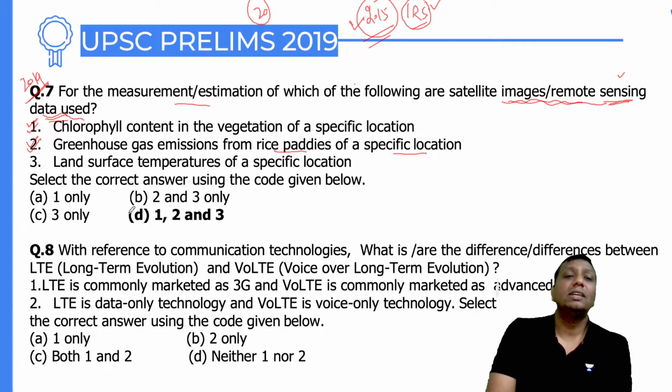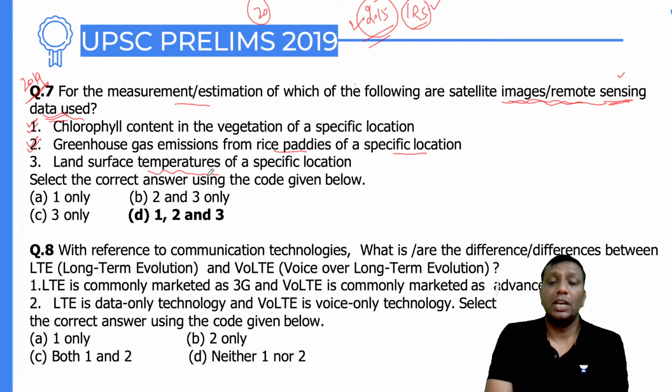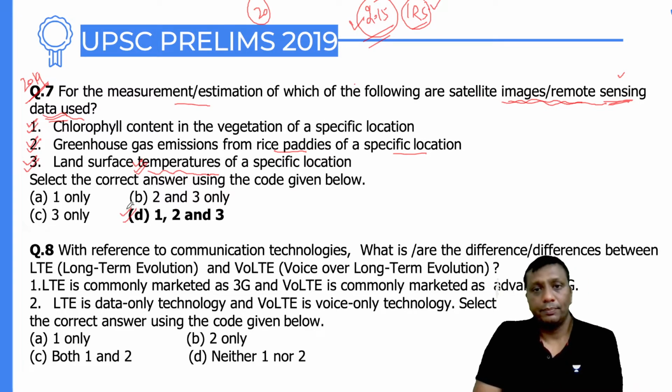Okay, fine. And see the third one, guys, land surface temperature. I told you guys, ISRO has generated many kinds of payloads. With the help of the payloads, we can find out atmospheric conditions like pressure, temperature, humidity and all. And that is the reason the third statement will also be right. So D, 1, 2, 3 is the correct answer.